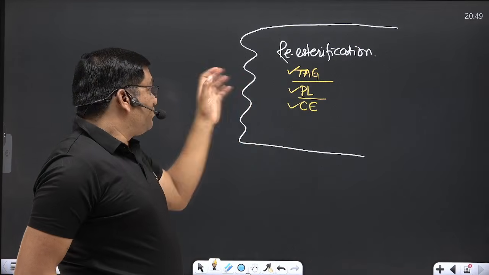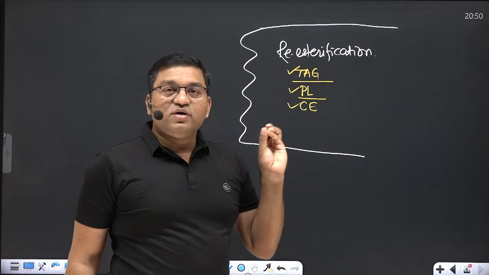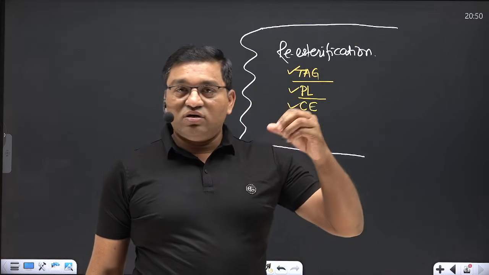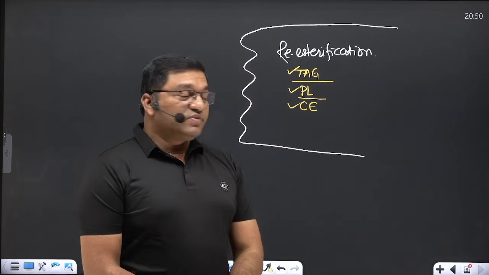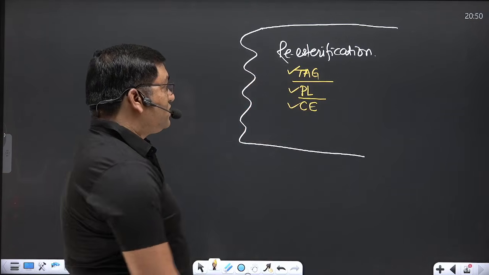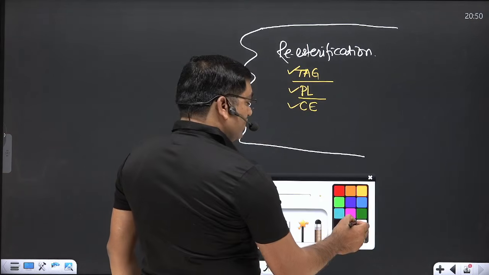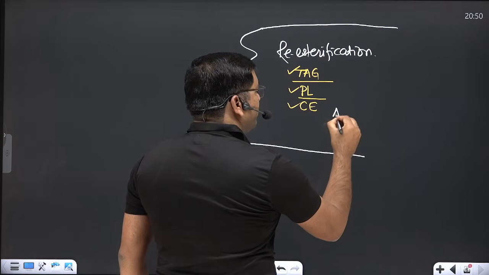Along with these, through the mixed micelle formation, vitamins A, D, E, K, the fat soluble vitamins, are also absorbed through this mixed micelle. Now there is synthesis of one protein in the intestine that is known as ApoB48.